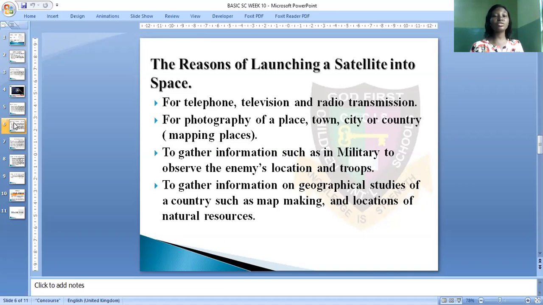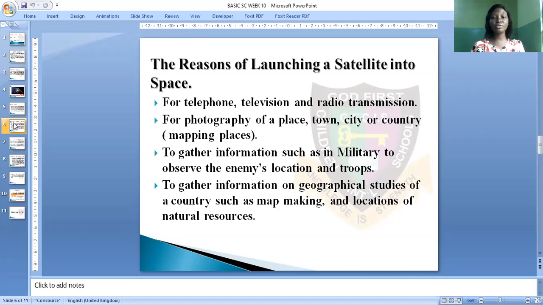Also, for photography of a place, town, city, or country, if I want to get the map of a country or the photograph of a particular place in a country, a satellite can be used for that purpose. The satellite can be sent into space to take the photograph of a particular place, particular town, city, or country.